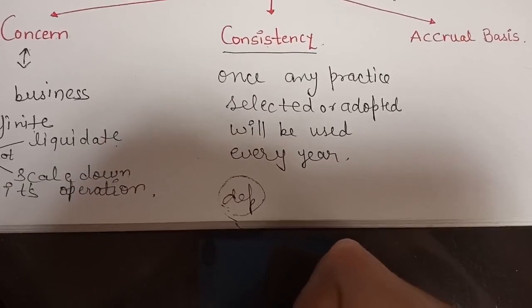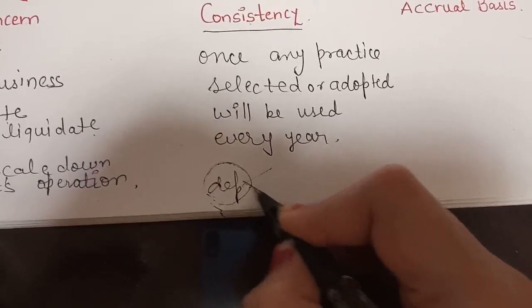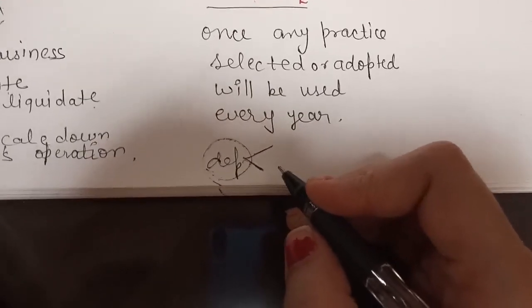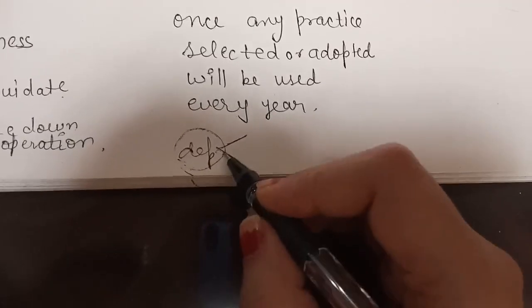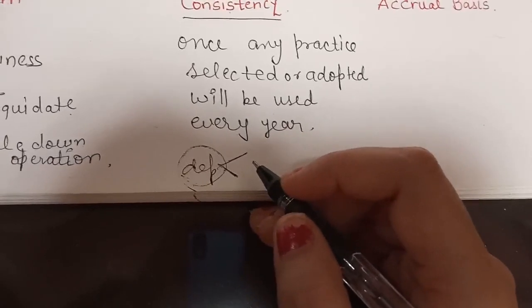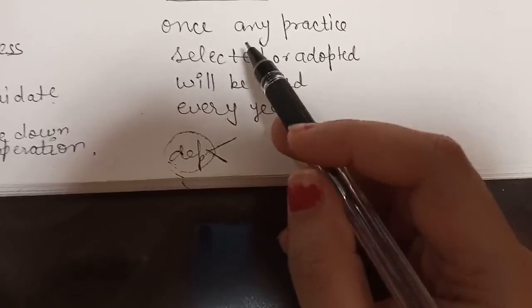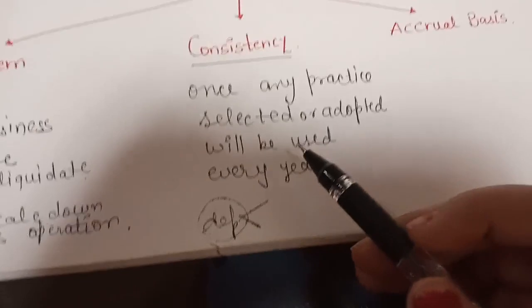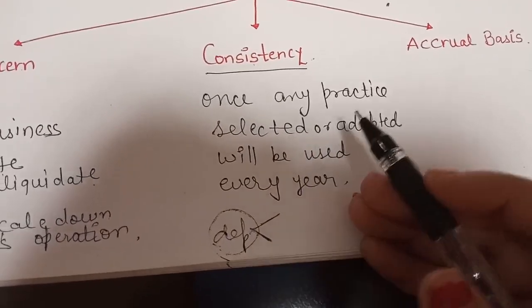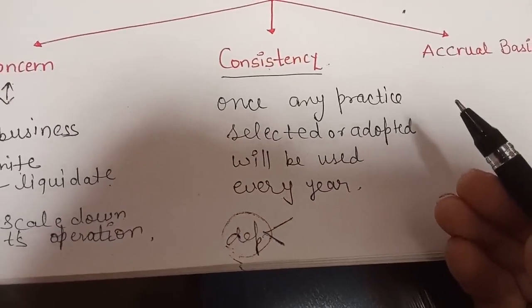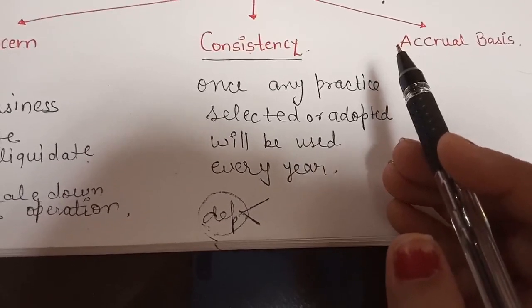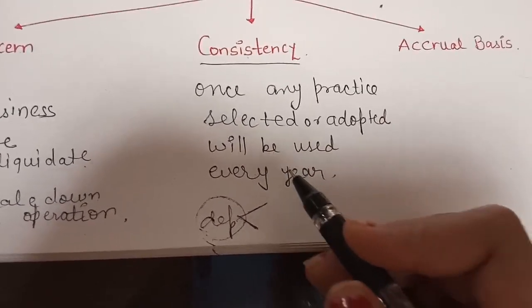It's called depreciation. And for applying depreciation we have so many methods, for showing that loss in our business year after year. For providing depreciation we have two or three methods. Whichever method we have selected once, we have to apply that method year after year. But it doesn't mean that you cannot change. You can change when you are in need, but according to this concept you have to take the same method. But if you want to change, you can change.